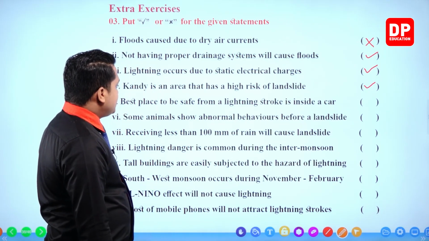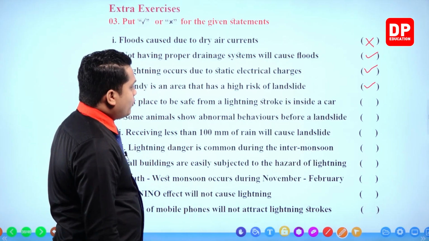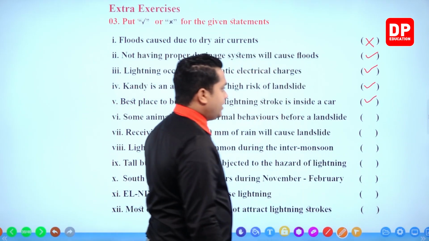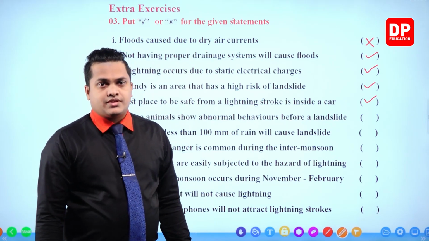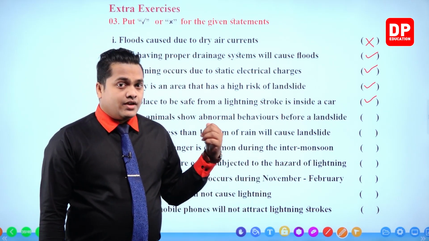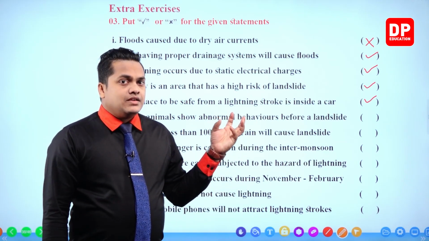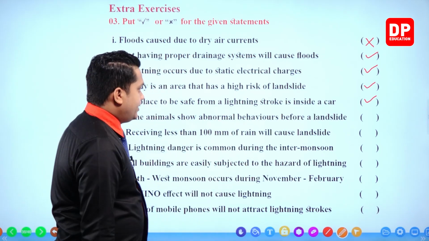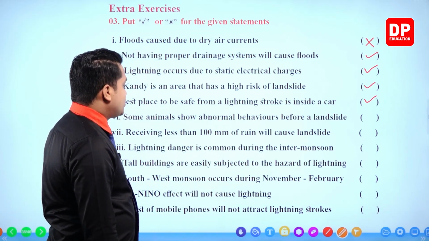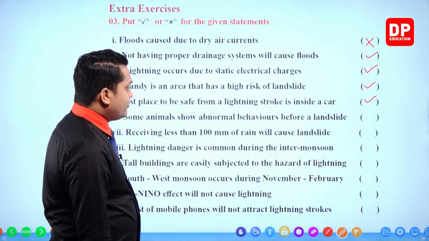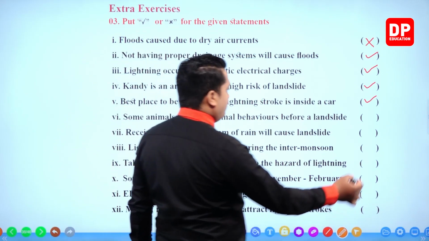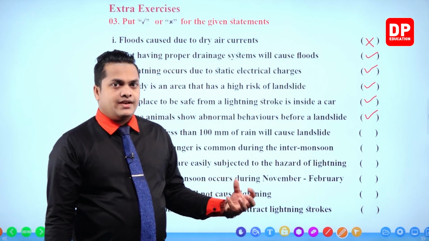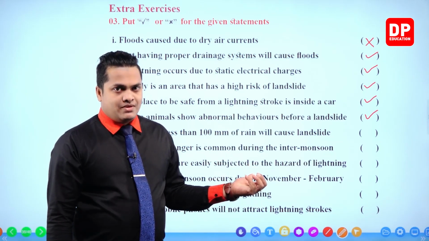Next one. The best place to be safe from a lightning stroke is inside a car. Of course, my dear children, it is correct. We discussed this, right? Even when we were doing MCQ questions and these essay type questions, we discussed that inside a car is the best place to be during a lightning condition. Next one. Some animals show abnormal behaviors before a landslide. That is correct. That's a pre-sign of landslide, animals showing abnormal behaviors.